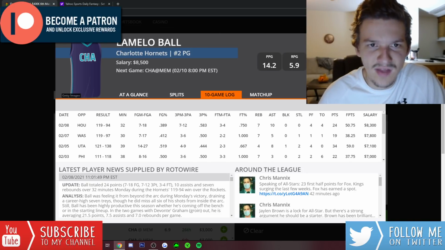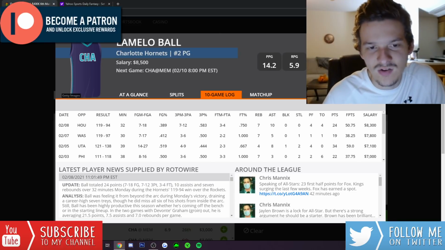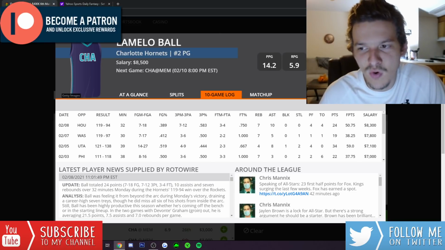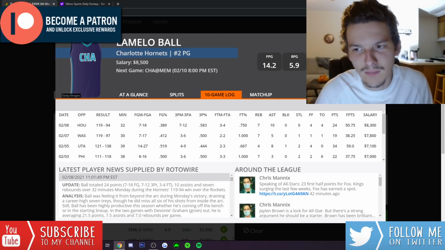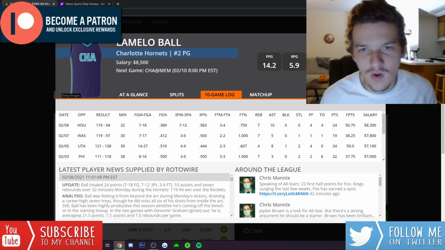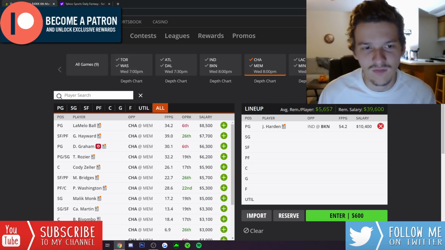In cash games, he's not going to project out as a top play just because, at this price point, he's not going to project for probably anything more than 5x. But in tournaments, we know the upside's there. The floor is a little bit lower than you would like for a near 9K player. But I still like getting to LaMelo Ball in tournaments, especially while Devontae Graham is out.